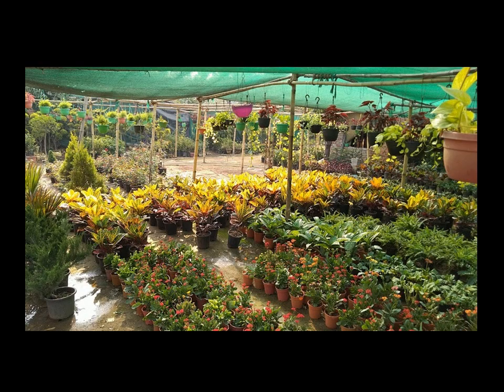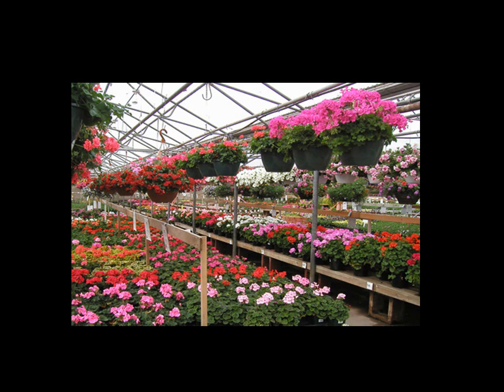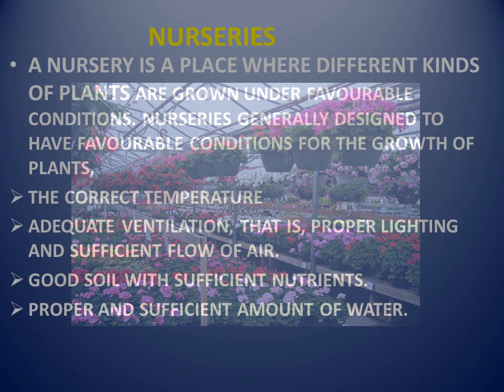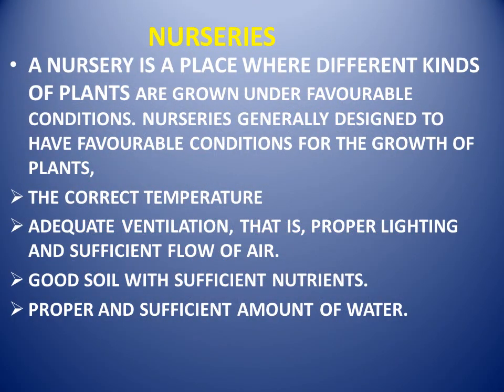Now children, can you tell me what place is this? What does this look like? I'll show you one more picture. Yes, this is called a nursery. A nursery is a place where different kinds of plants are grown under favorable conditions. Nurseries are generally designed to have favorable conditions for the growth of plants.